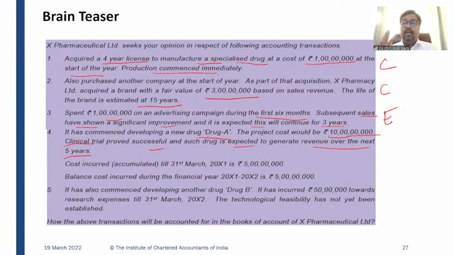And the clinical trial has proved that this drug is successful, right? And it will bring future economic benefit over the next 5 years. Cost incurred till 31st March 2001 is 5 crore rupees. Balance cost incurred during the financial year is 5 crore rupees, right? Now tell me, what is the accounting treatment for this?